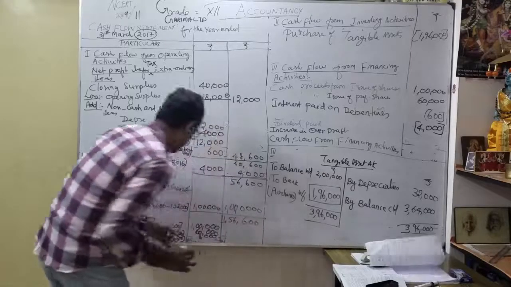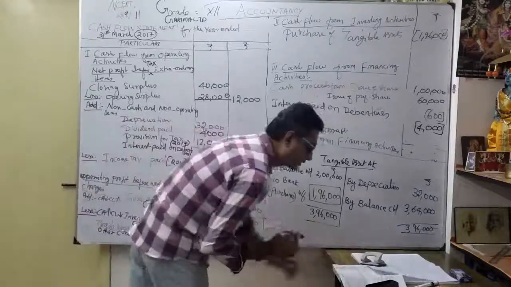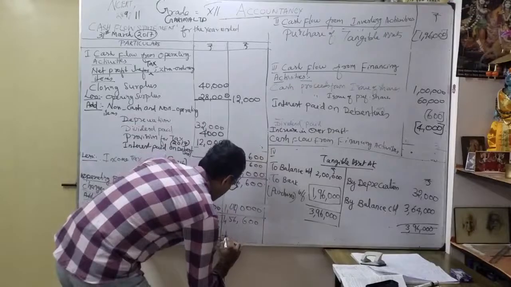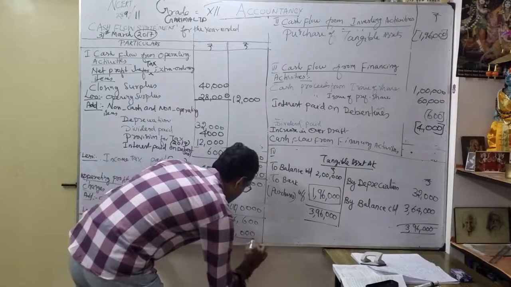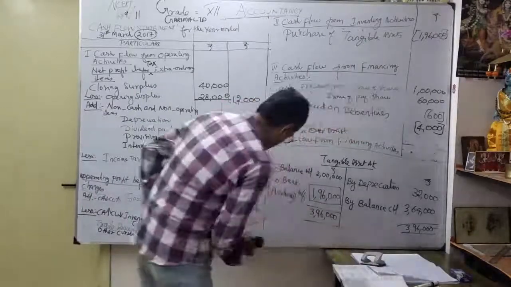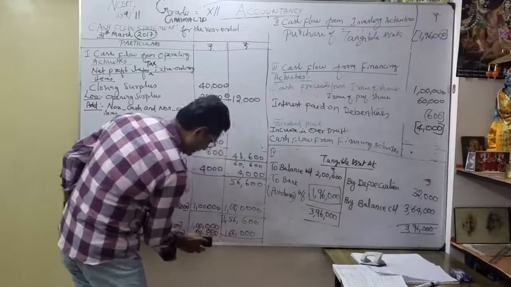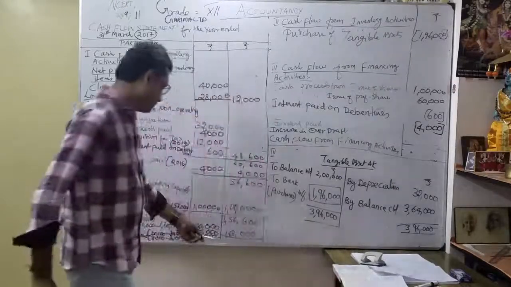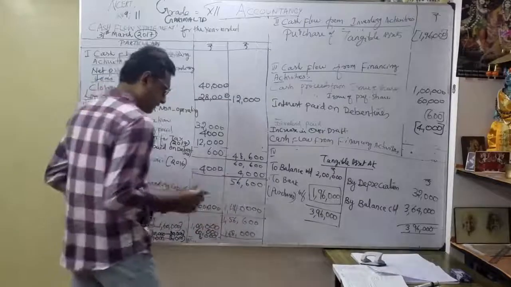1,56,600. Then going to add this 1,68,000. So what is the answer? So you get it? Cash outflow is more. Correct? See, 1,68,000. But here available 1,56,600. So what is the answer? It is coming under